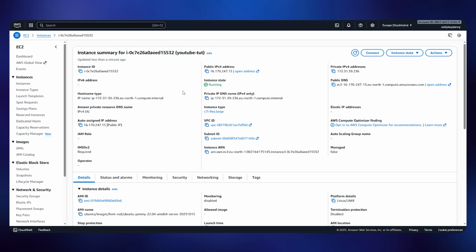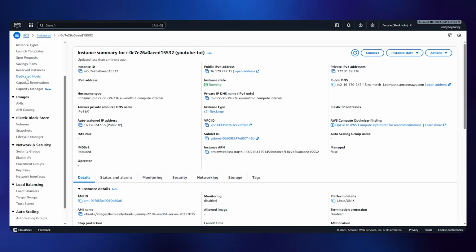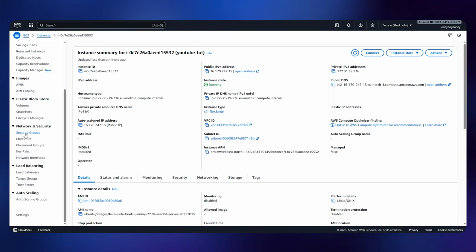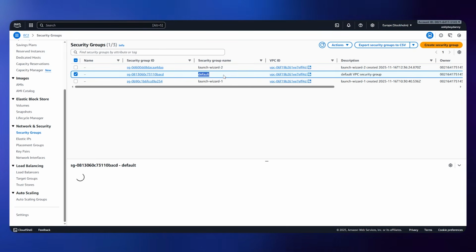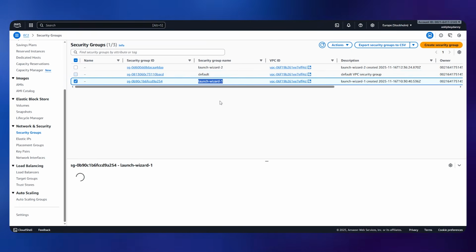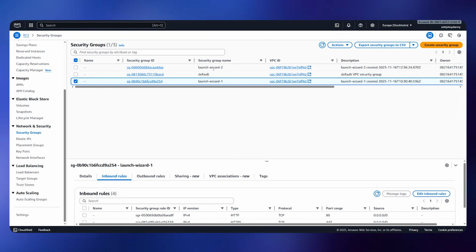So now what you have to do is just simply go back to this here. It says security groups. Okay, and there in your case you will have this default and you will have this launch wizard one, but in my case I'm gonna be using the second one because I already have one instance. So you will only have those two things, default and launch wizard one. That's it. So you will click on the launch wizard.